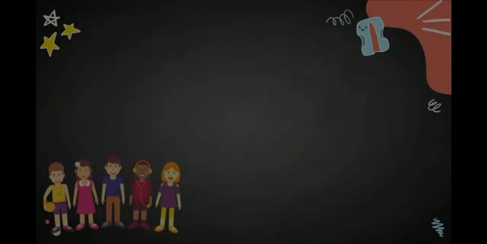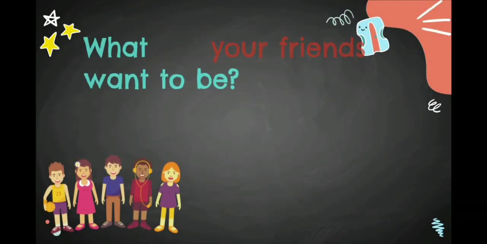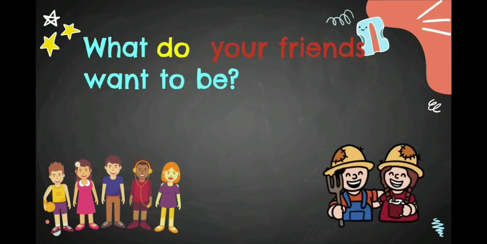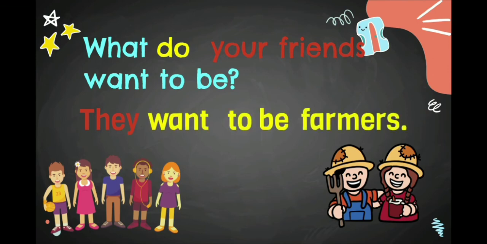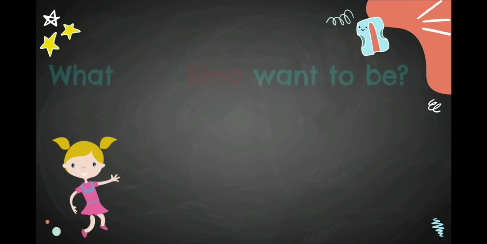Alright, let's see the next example. What blah blah blah your friends want to be? We have to use do because the subjects are more than one. What do your friends want to be? If we want to answer this question, we have to say they want to be farmers. In here, they refers to your friends. That's why we have to put want, because the subjects are more than one. They want to be farmers, with S also.